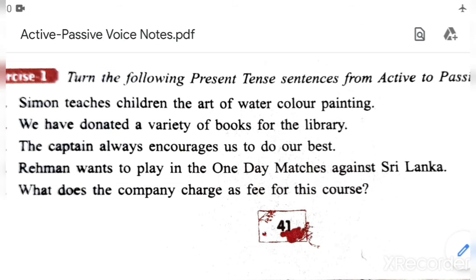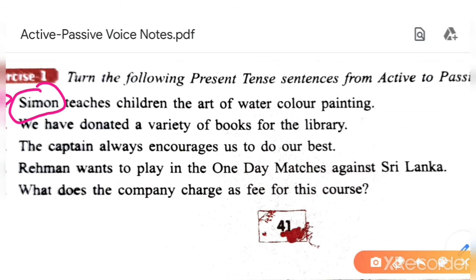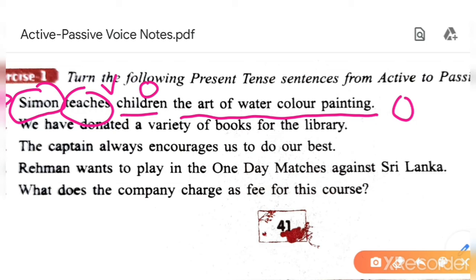Here, turn the following present tense sentences from active to passive. Okay. Now here, first of all, read the sentence. Simon teaches children the art of watercolor painting. First of all, find out subject, object, verb. Simon is subject here. Teaches is verb here. Children, object. Then you will tell, ma'am, what is the art of watercolor painting? It is also object. Here two objects are given. O1, O2.